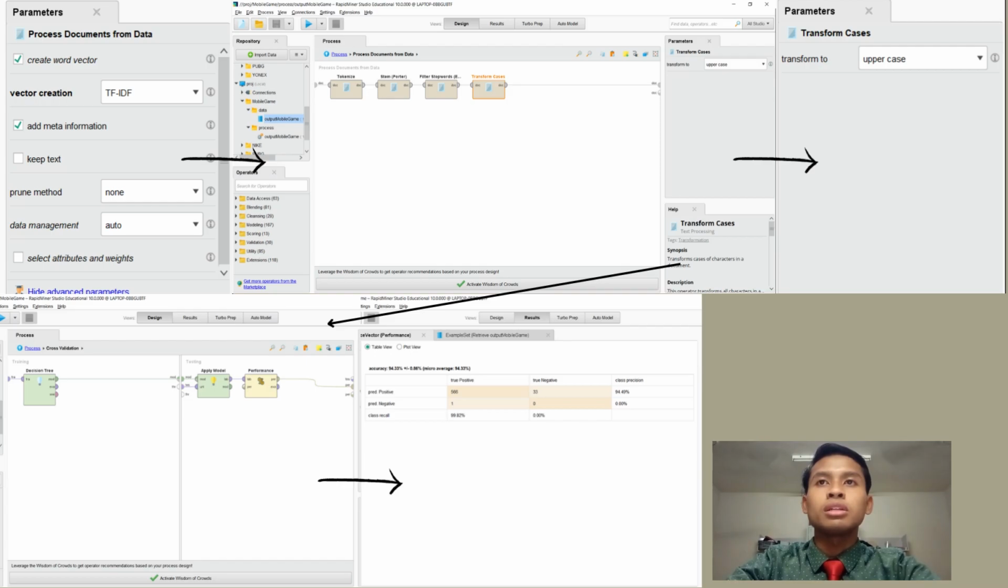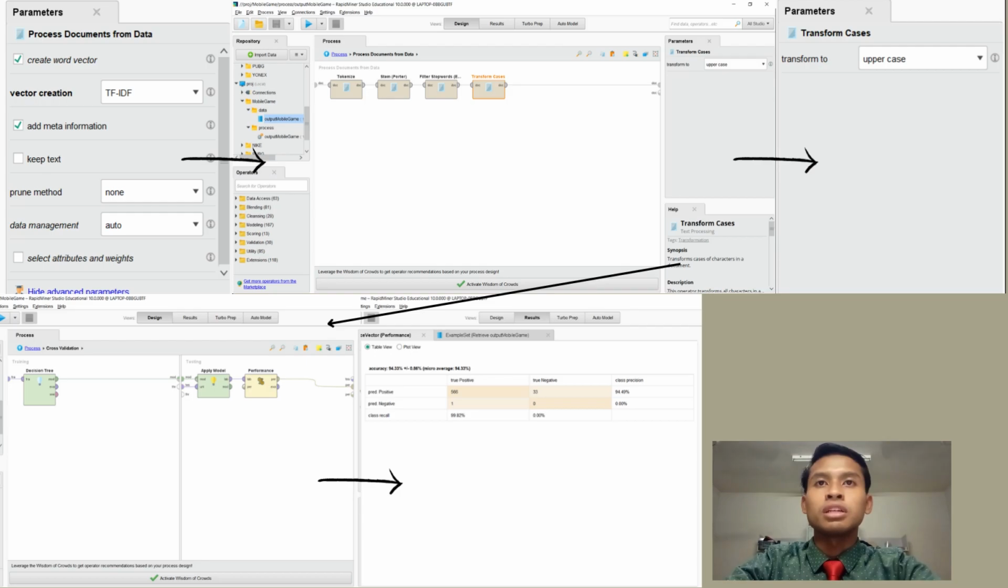After that, we add the cross validation operator. In this operator, we double click and then it is divided into two process attachment boxes. One is training and the other is testing. So in the training part, we will put the decision tree model. In the testing section, we put the operators apply model and performance.